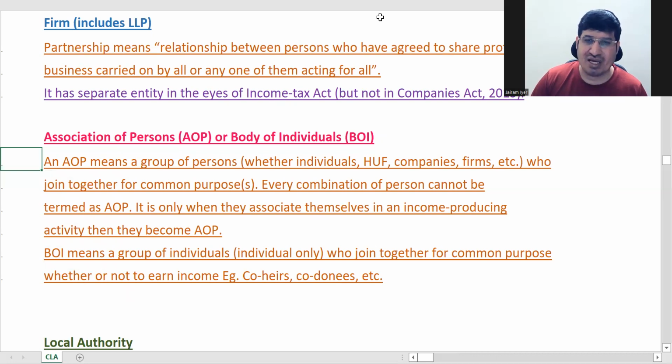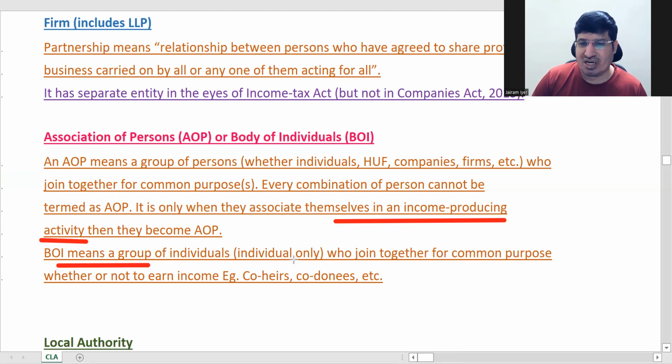And for AOP, there is one thing: it will be called an AOP only when it is an income producing activity. Only then it will be called an AOP. For BOI, you need not have this income producing activity.